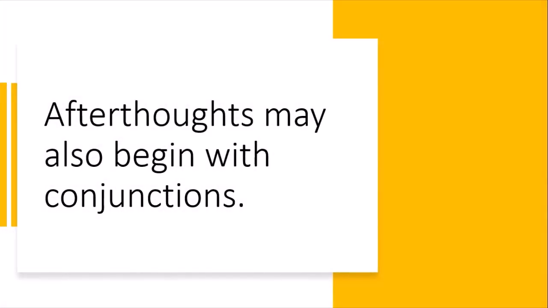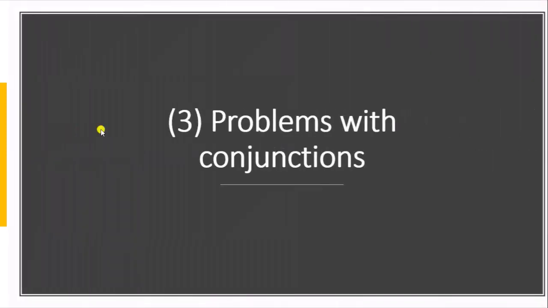Next, afterthoughts may also begin with conjunctions, like you can see in this example: Okay, I did it, but I did not mean to. So first he is saying that he has done it, but on the other hand he is saying that he has not done it. So we use but for afterthoughts.